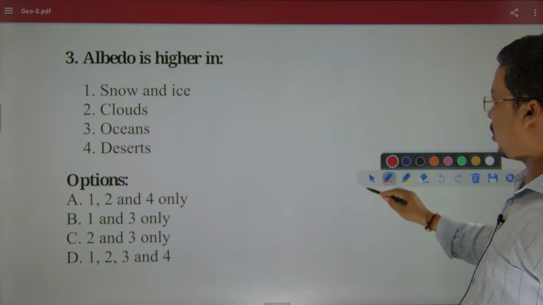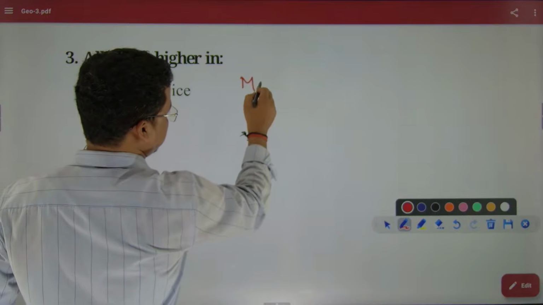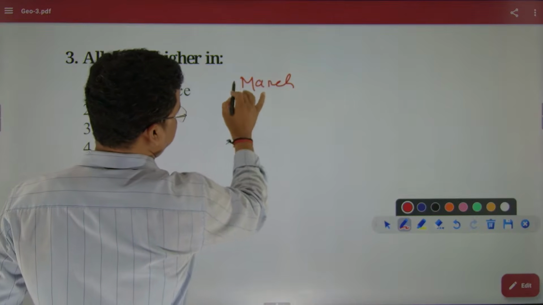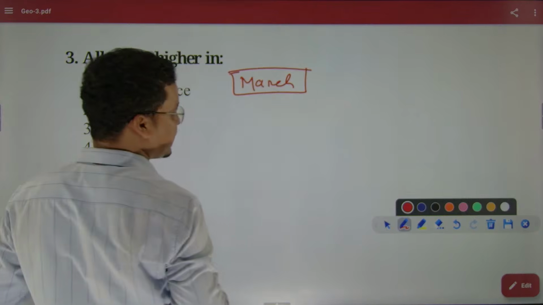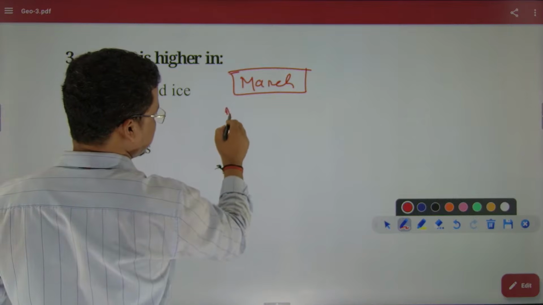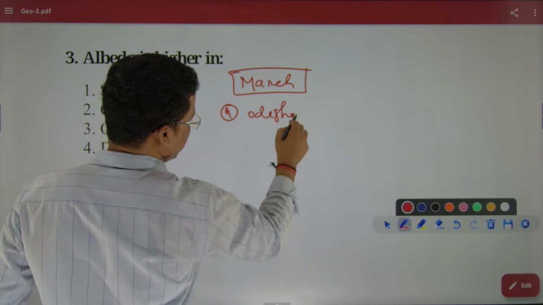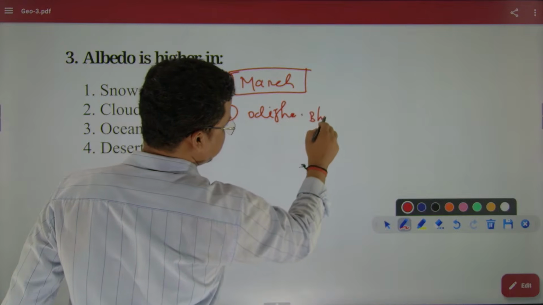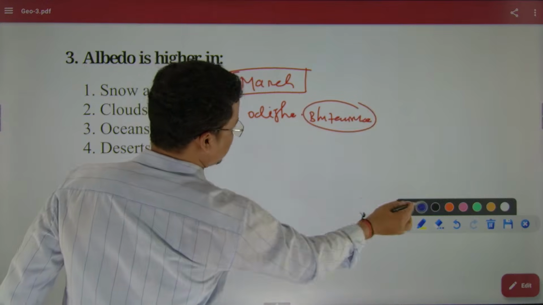In the month of March, which region of India will have maximum albedo? Option 1: Odisha's Bhitarkanika. Option 2.